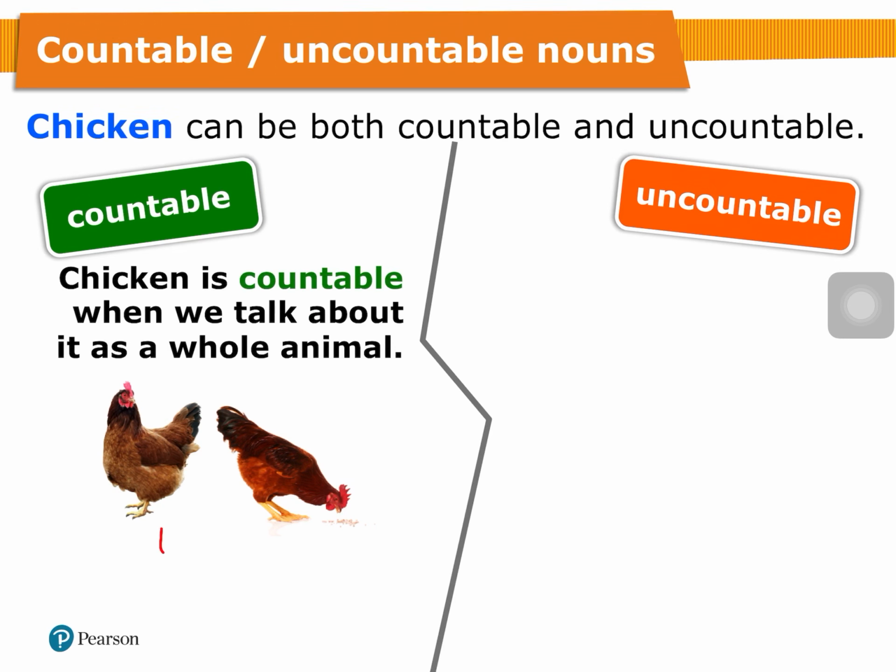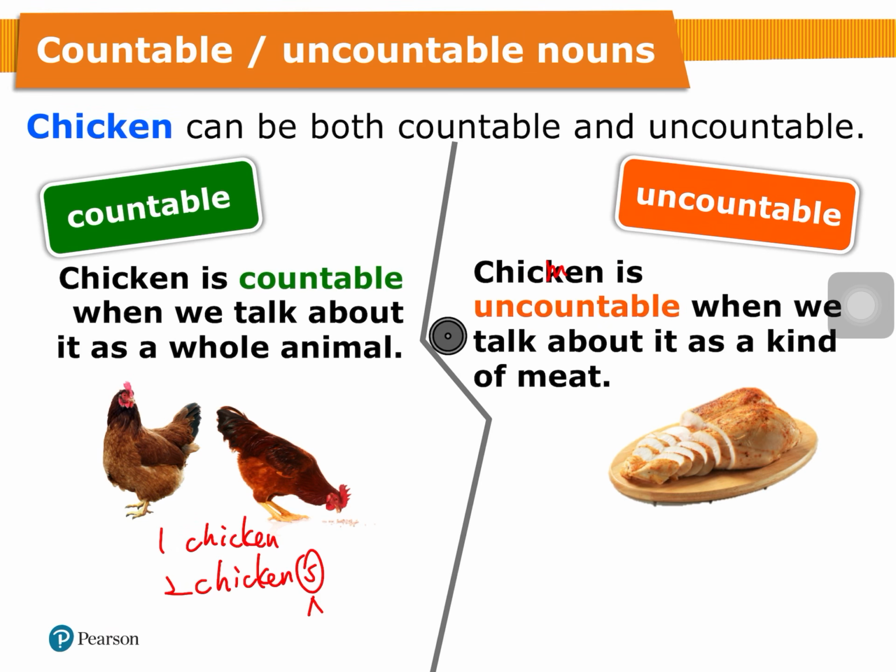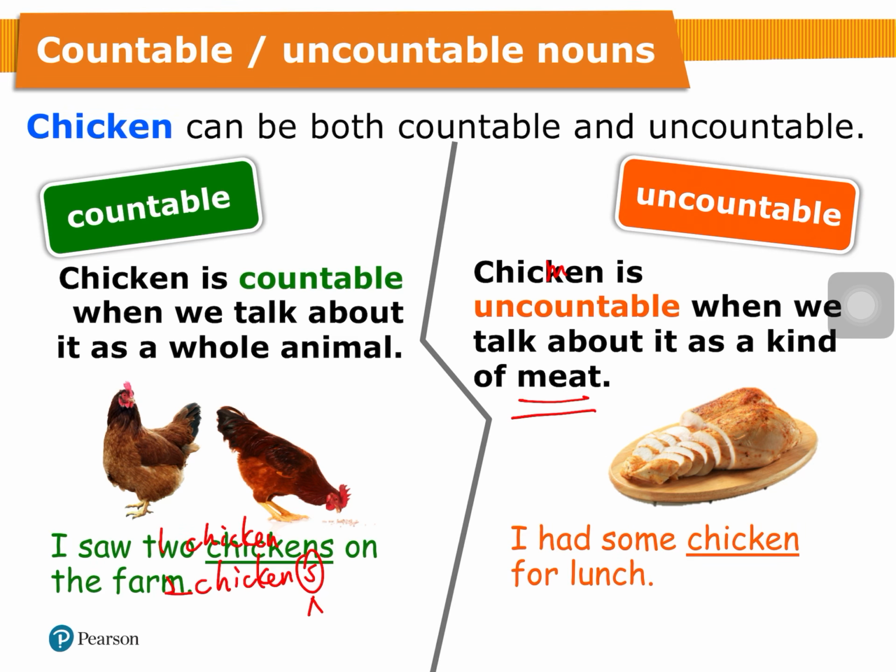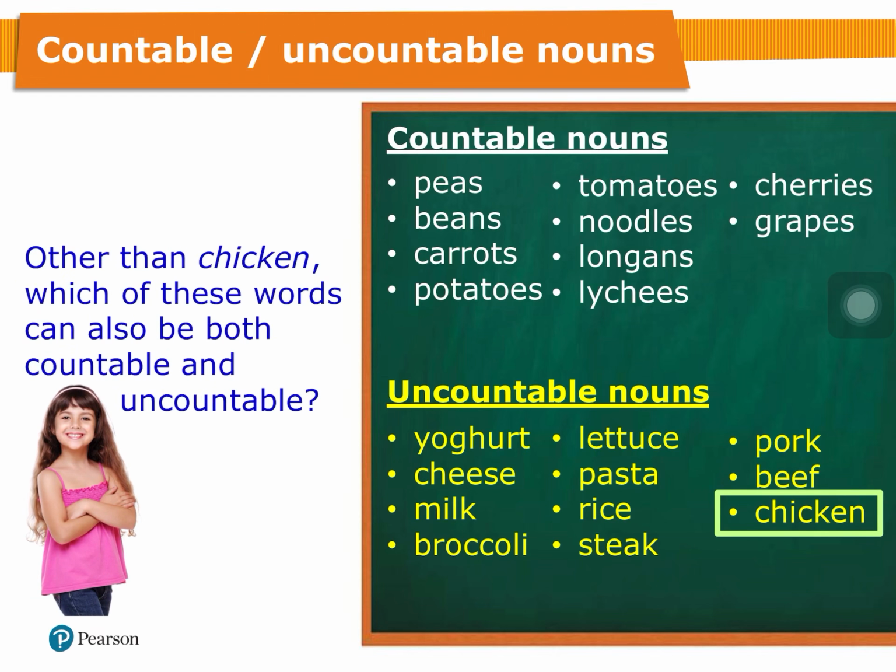So one chicken, two chickens. 係啦，因為佢係活生生嘅一隻雞兩隻雞。But when we talk about meat, so 一講到肉類啦 it is uncountable. Okay? I saw 2 chickens on the farm. I had some chicken for lunch. So chicken can be countable or uncountable. And how about lettuce and steak?